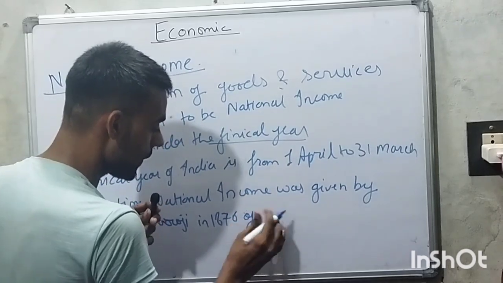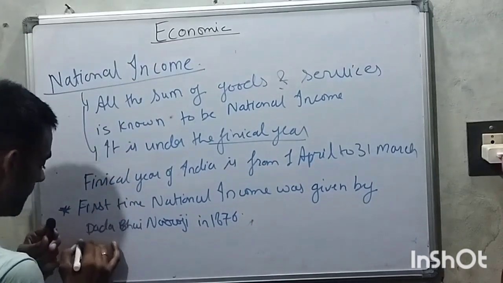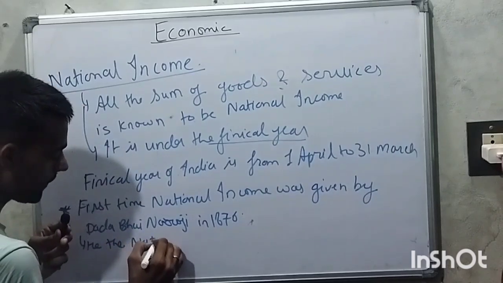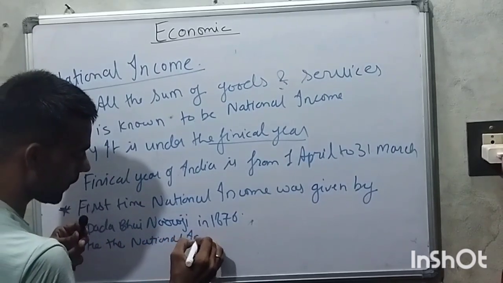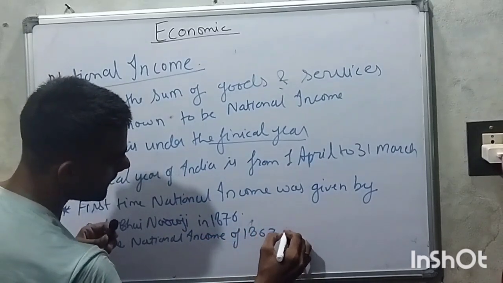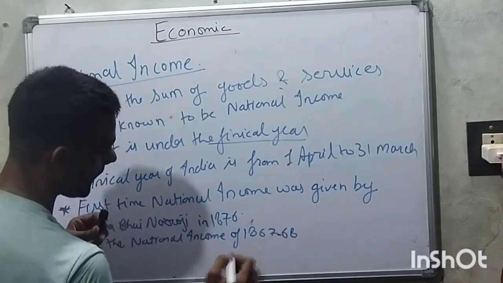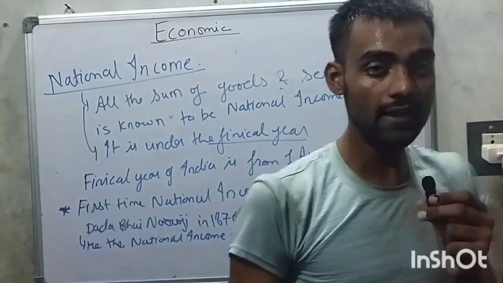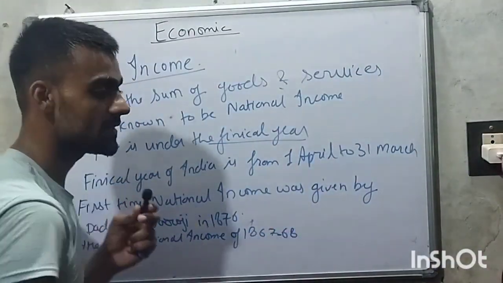He gave the national income of the year 1867 to 1868.